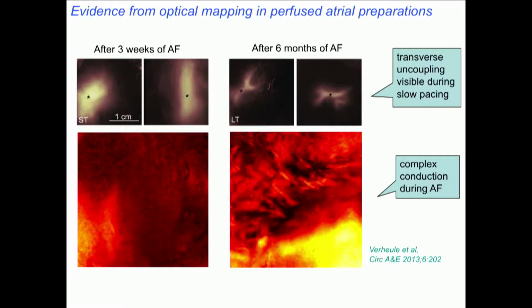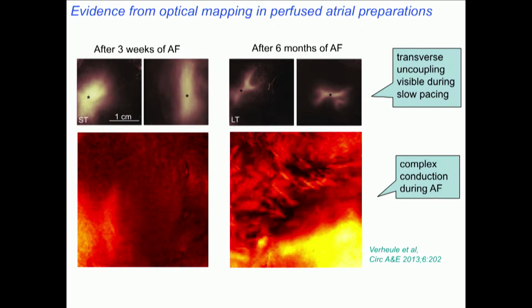We can directly observe that change in behavior with optical mapping. This is a technique which you can use in perfused preparations, in which you load the heart with a voltage-sensitive dye, and essentially when tissue makes an action potential, you see that as a flash of light. After 3 weeks of atrial fibrillation, if you stimulate, the wave spreads in all directions with some degree of anisotropy.